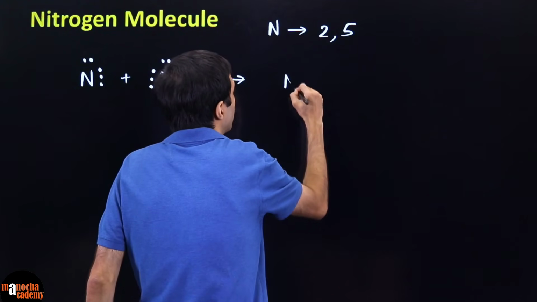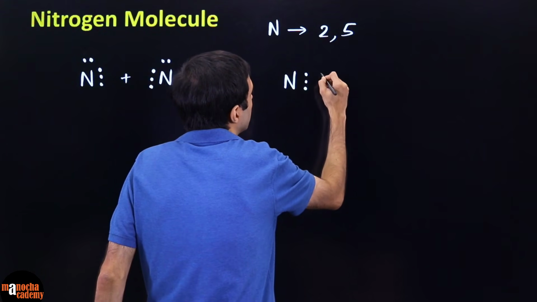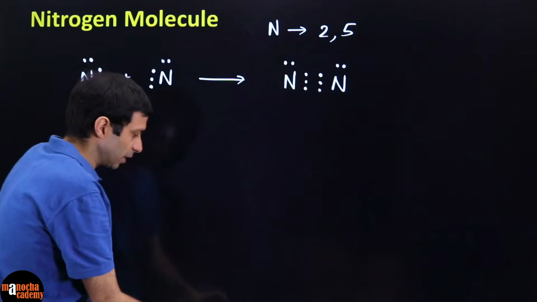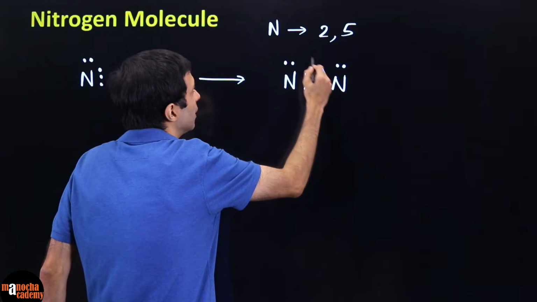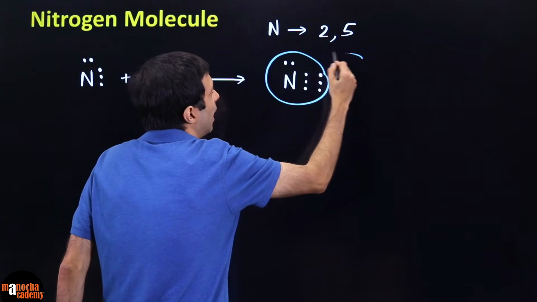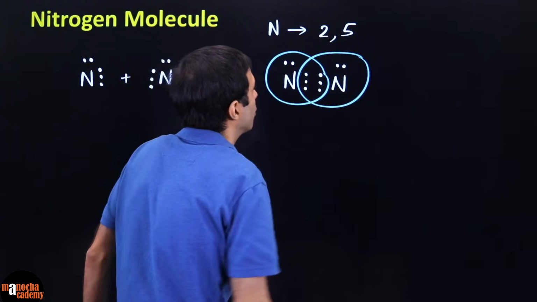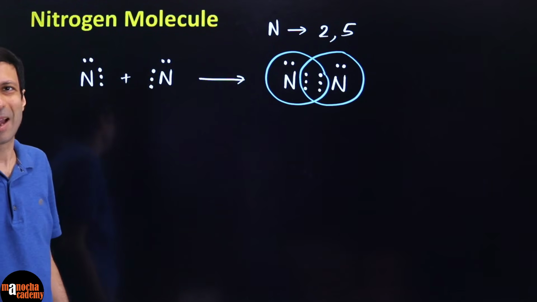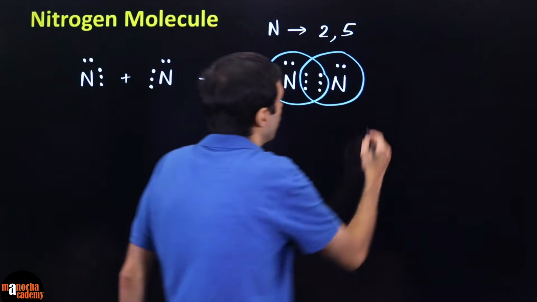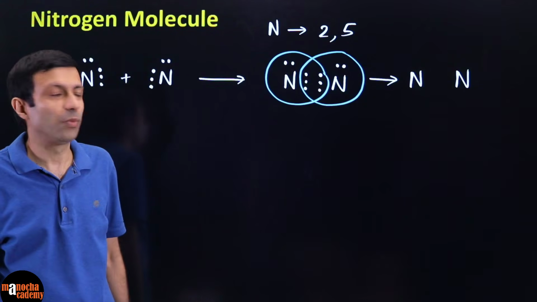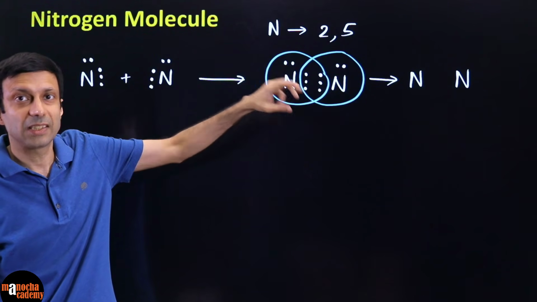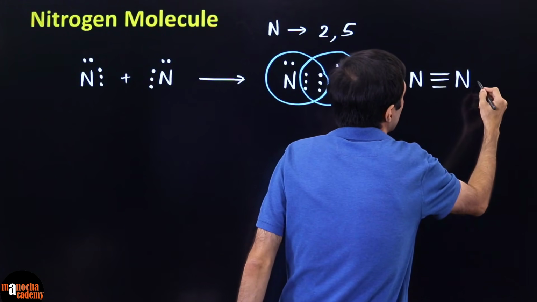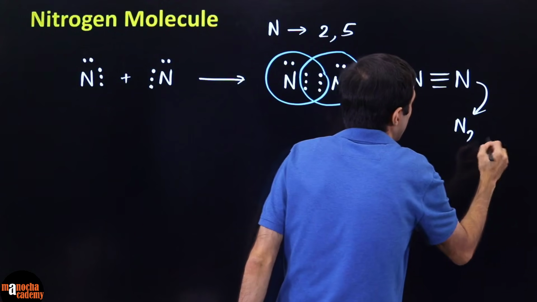So what does the diagram look like now? When they come close to each other, the 2 nitrogen atoms are going to look like this. So there you can see, if you draw these circles, this atom has 8 electrons and same way this atom has 8 electrons as well. There you go. So both have got their octet, both are happy and stable. And so what does our bond look like? How many shared pairs do we have? 1, 2, 3. There are 6 electrons, 3 shared pairs. So we need to draw 3 bonds. 1, 2, 3. And then finally we represent the molecule N2.